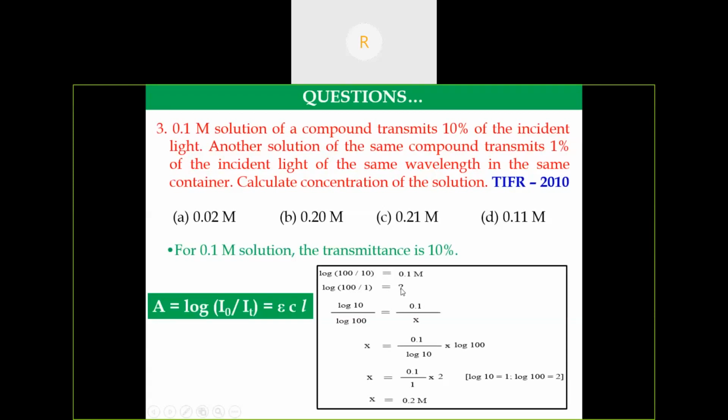So we can divide: log of 100 by 10, that is log 10, divided by log 100 is equal to 0.1 divided by x. We have to calculate x. This is simple mathematics. The value of log 10 is 1, log 100 is 2. So 0.1 into 2, 0.2 molar. So the answer is B, 0.2 molar.